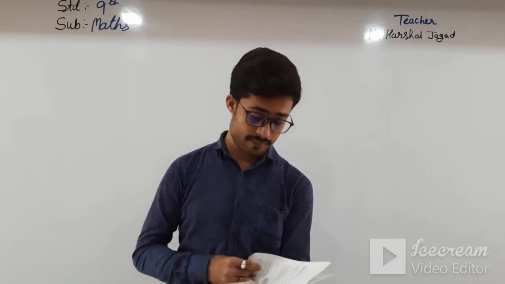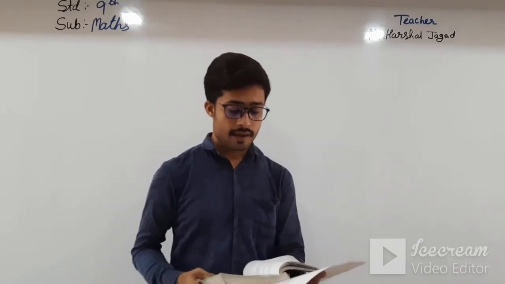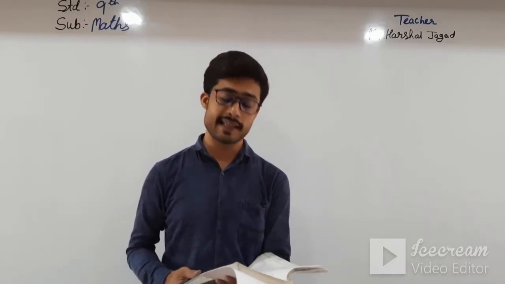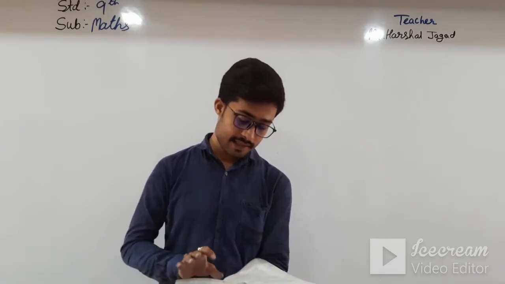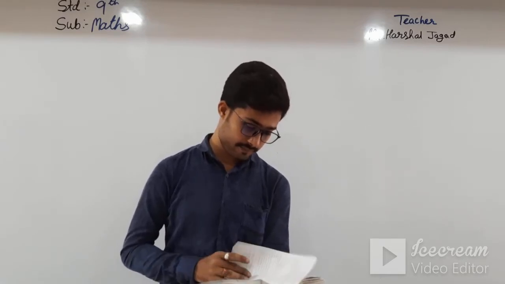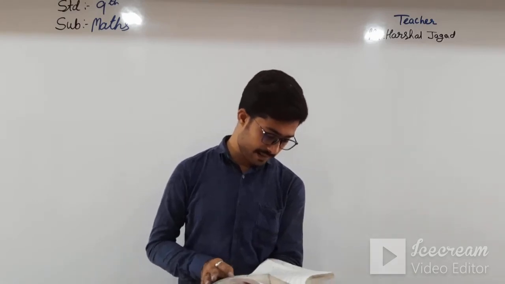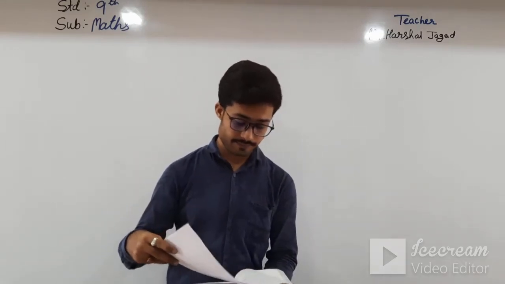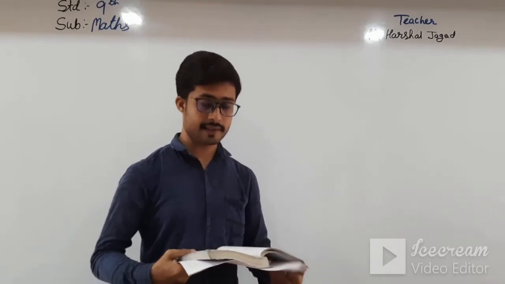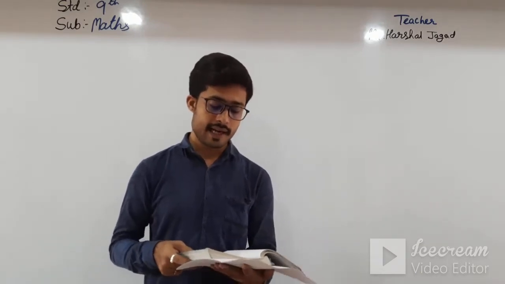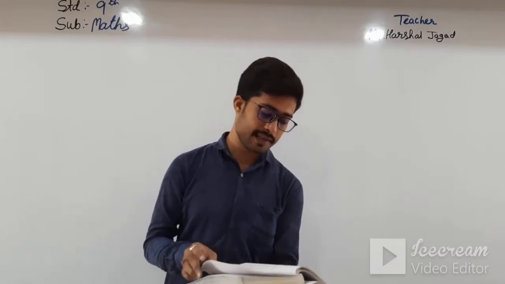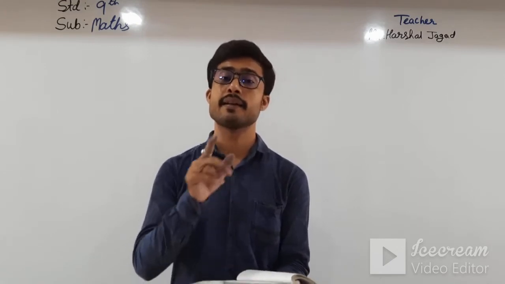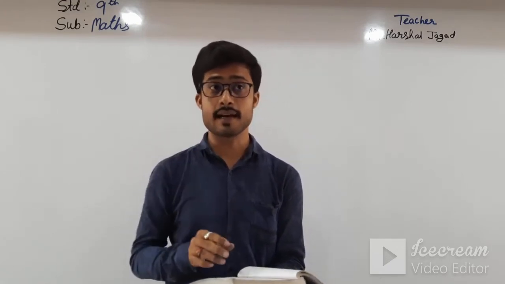From polynomials, what is cut? See in the page, examples number 6, 7 and 8. Where is example number 6? Example number 6 is on page number 36. It is cut, okay students. And then examples 7 and 8 are also cancelled. So example number 6 cut, example number 7 cut, example number 8 cut. Okay, students, so these things are cut.